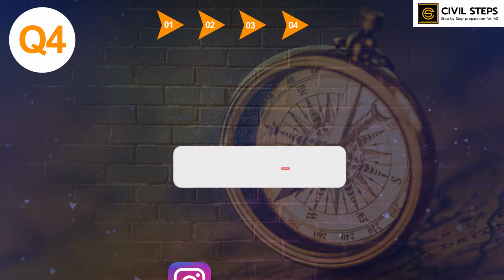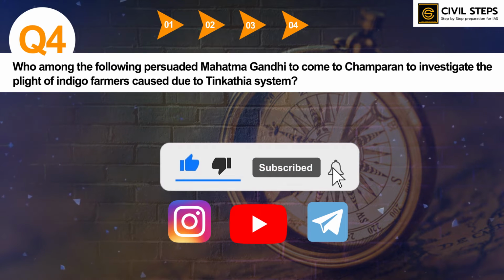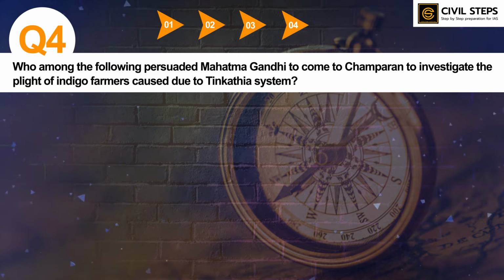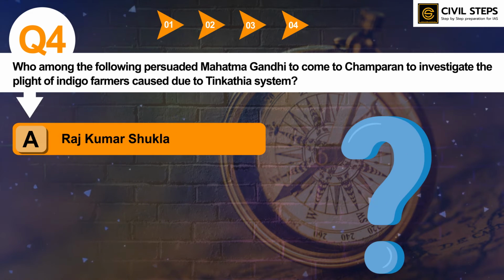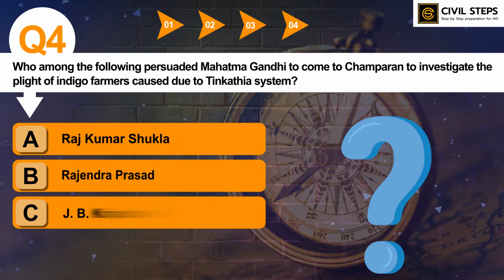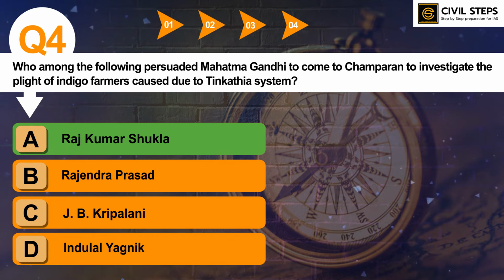Here is question number 4. Who among the following persuaded Mahatma Gandhi to come to Champaran to investigate the plight of indigo farmers caused due to the Tinkathia system? Option A, Rajkumar Shukla; B, Rajendra Prasad; C, J.B. Kripalani; D, Indulal Yagnik. So you have to tell the correct answer. The correct answer of this question is option A, Rajkumar Shukla.